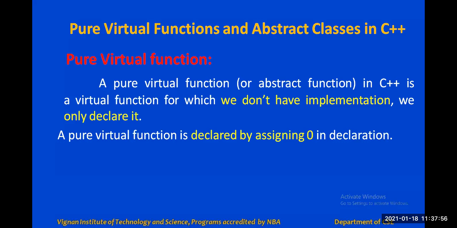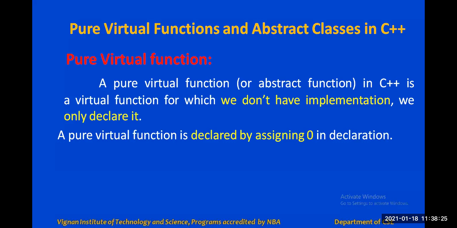Then what is meant by a pure virtual function, right? A pure virtual function means a function for which we don't have an implementation. Whatever function you declared in the base class, for that we don't have any implementation. It has only a declaration, but the declaration is initialized with 0, right? Such a function we can call a pure virtual function.